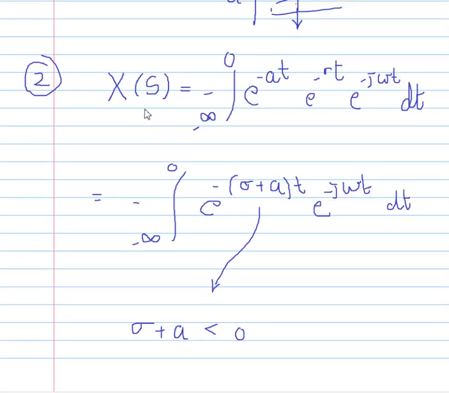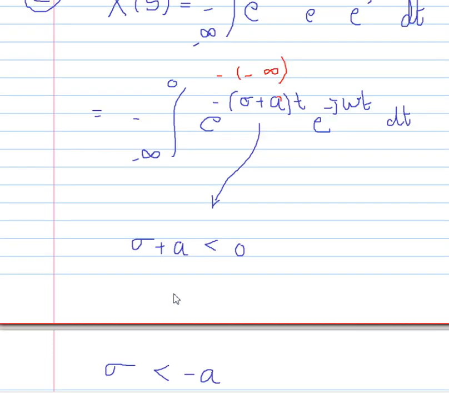Similarly, we can do it for the second signal. In this, minus (sigma plus a) t, here minus infinity value is already present. Minus of minus infinity will be plus infinity, and e raised to power infinity will be infinity. We have to make it negative.